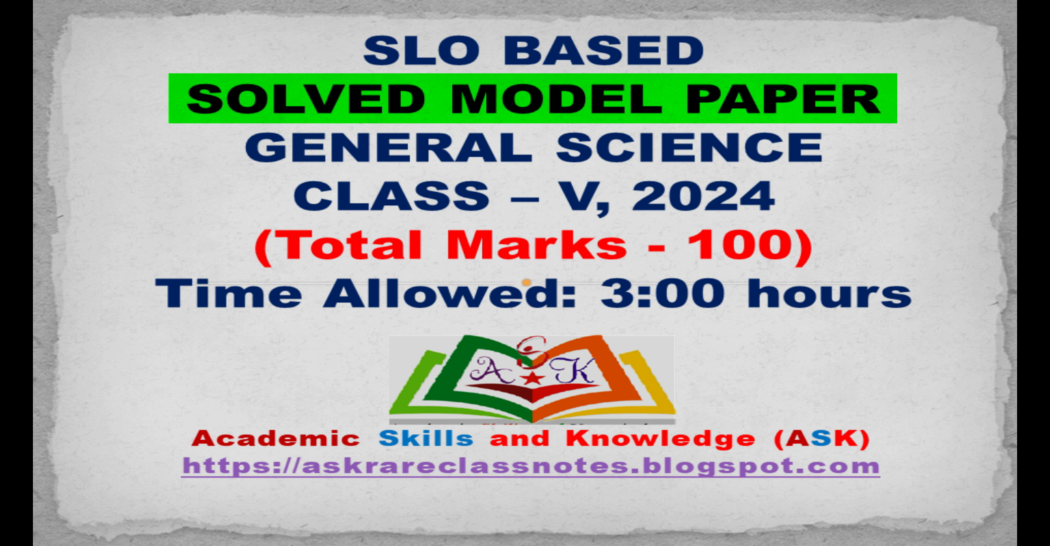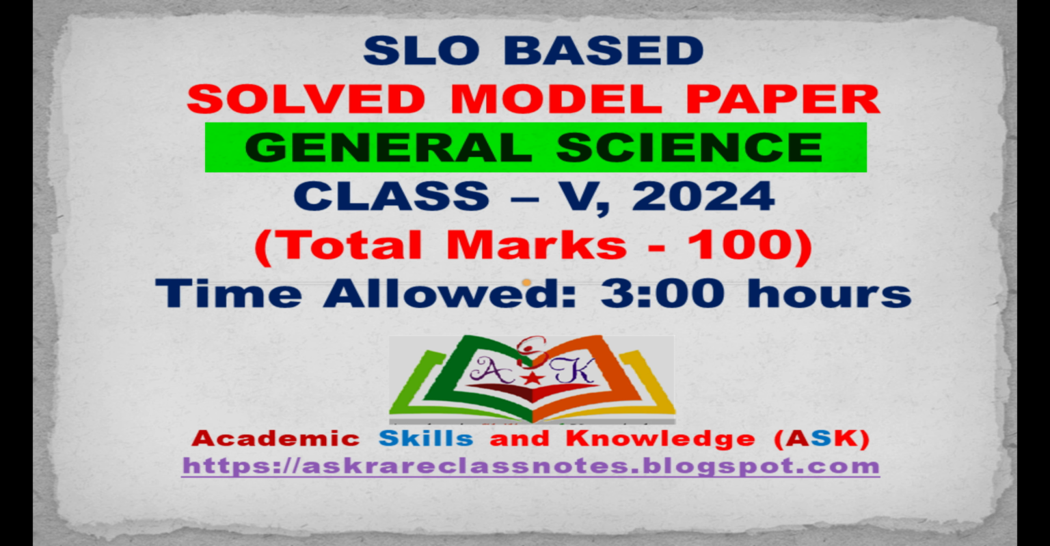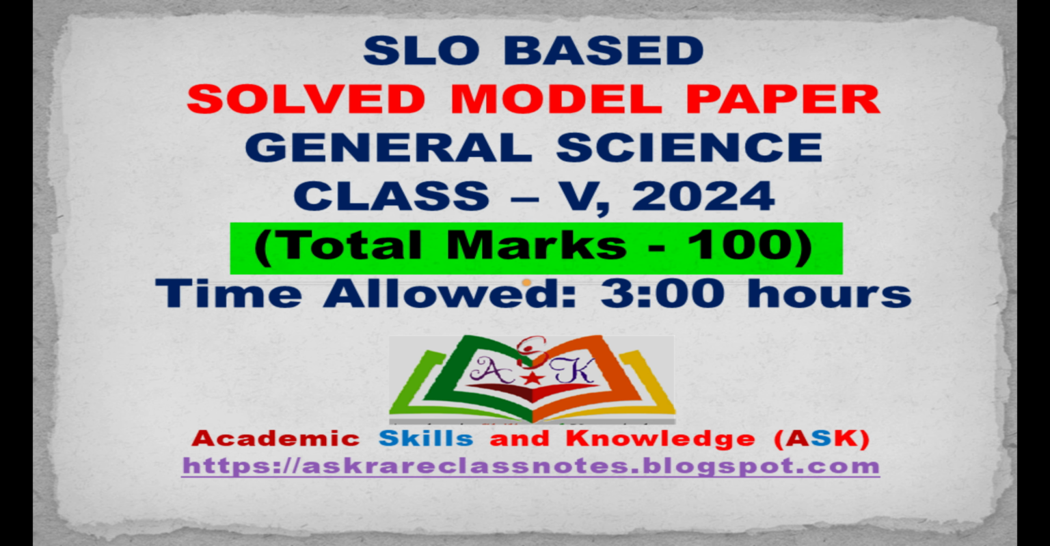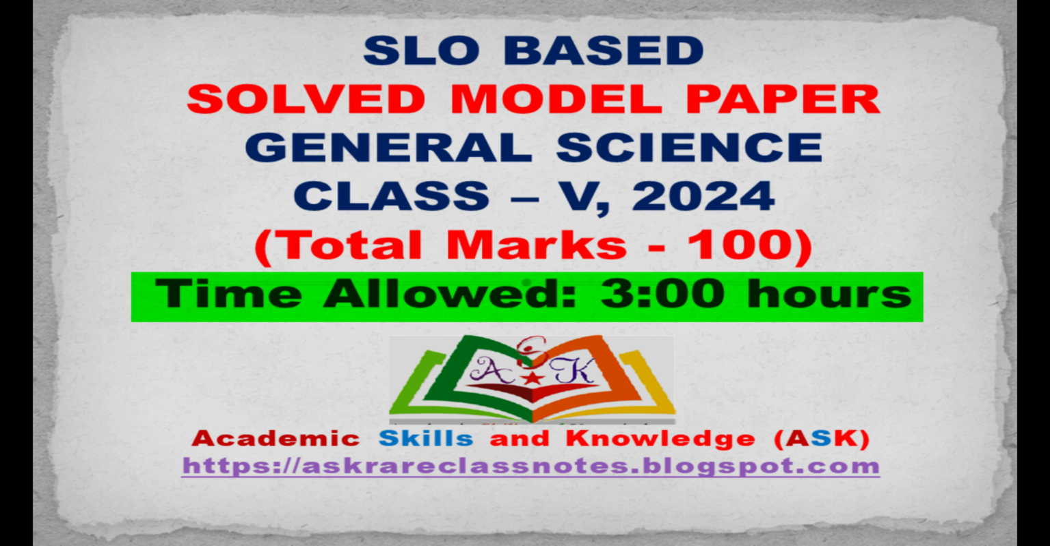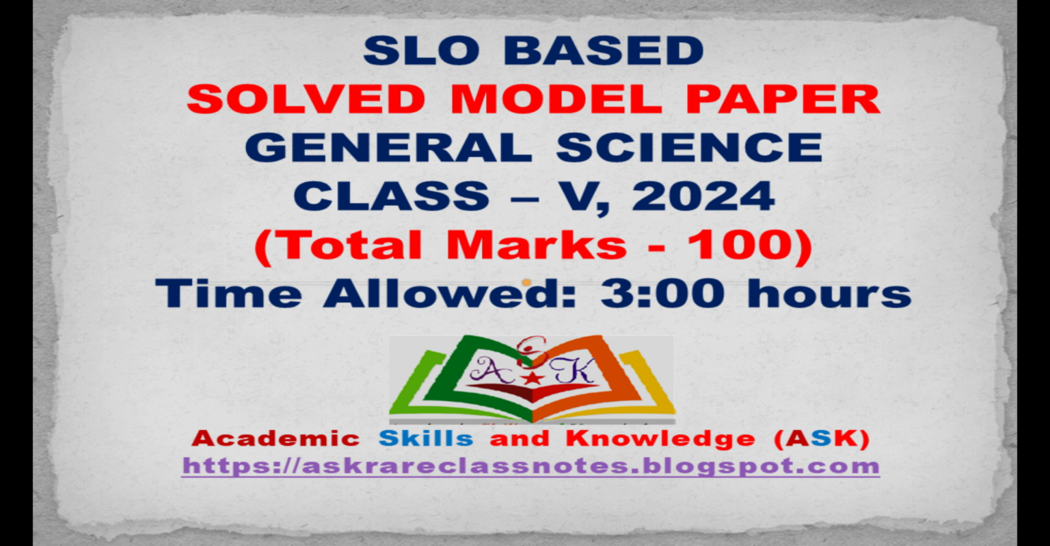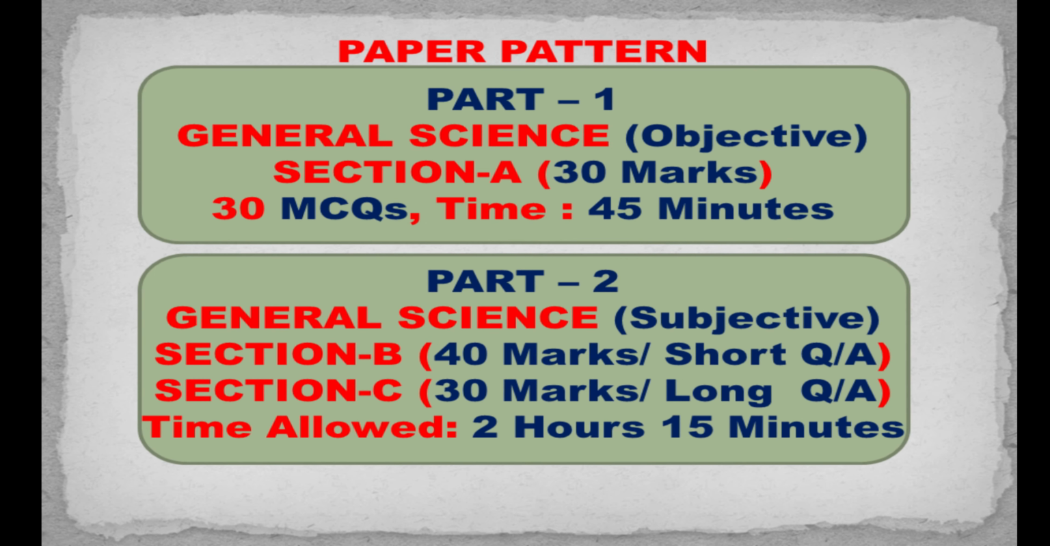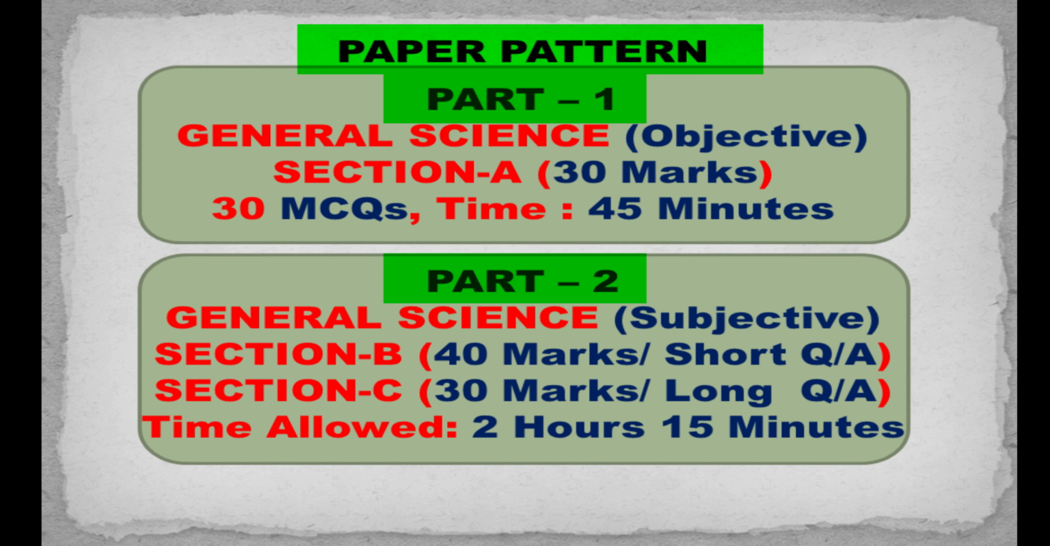SLO-based, solved model paper, General Science, Class 5, 2024, total marks 100, time allowed 3 hours. Paper pattern. General Science paper consists of 2 parts.